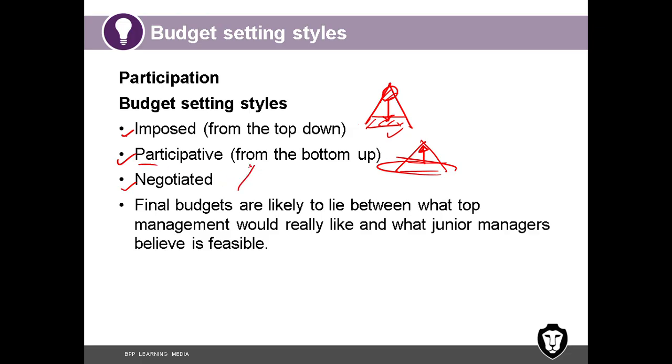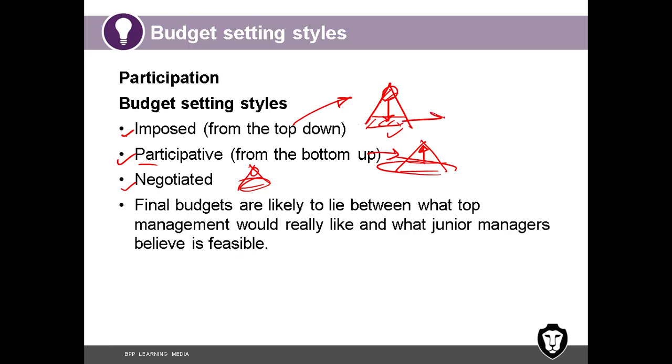Negotiated budget means you don't leave it to one party for the responsibility of budgeting. You see, in the first one, the responsibility of budgeting is with the top level. In the second one, it is with the bottom level. Here, both parties sit together, they negotiate, and they prepare the budgets. So final budgets are likely to lie between what top management would really like and what junior managers believe as feasible.